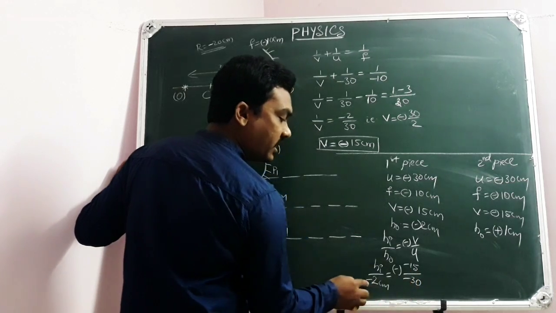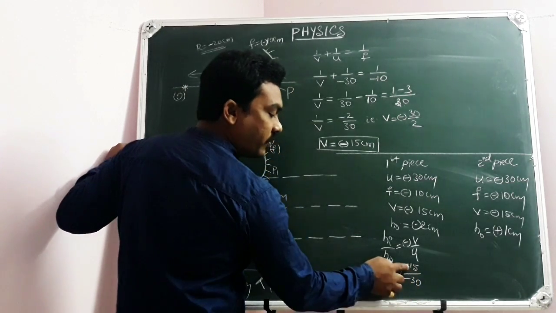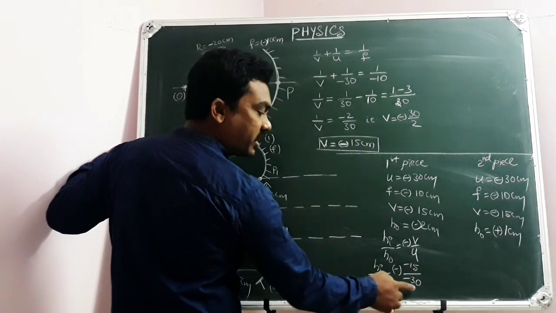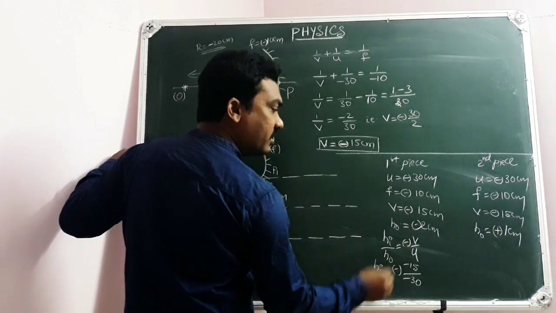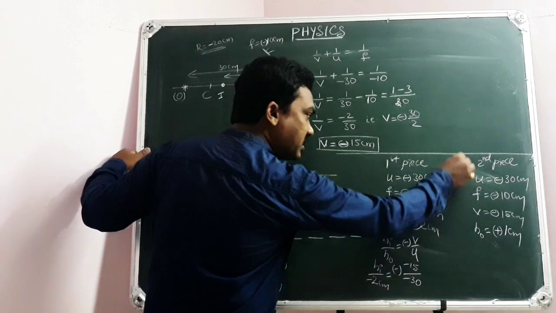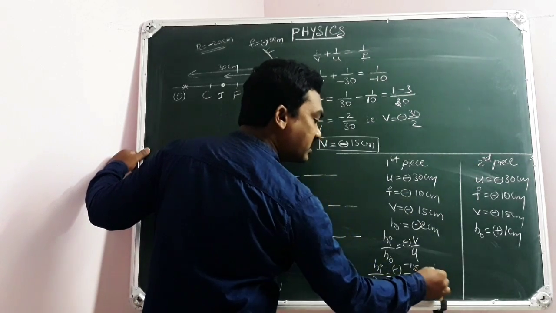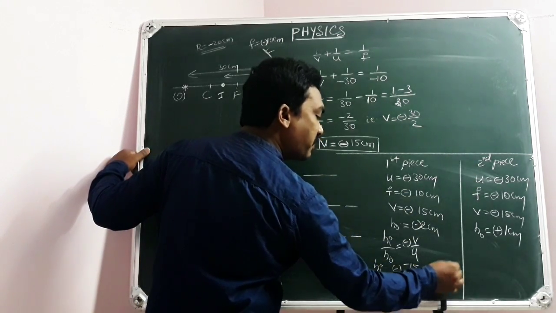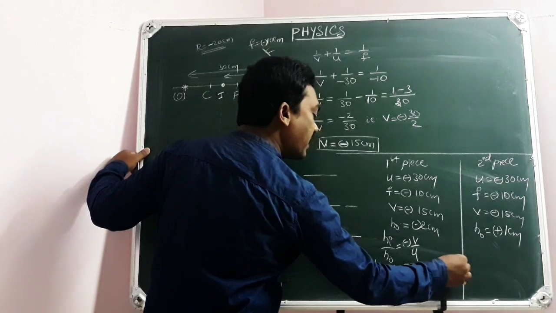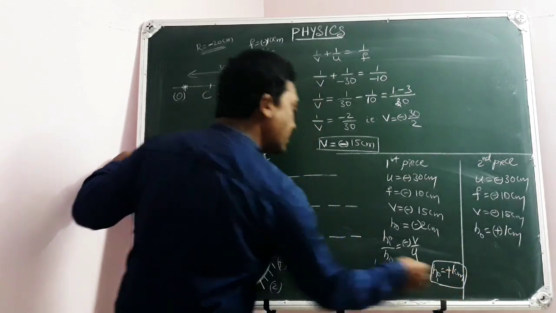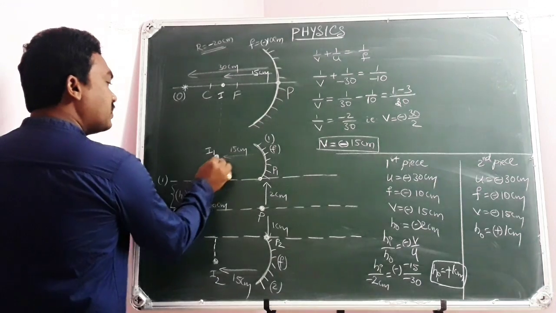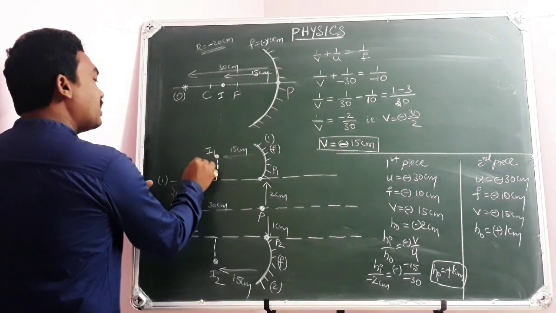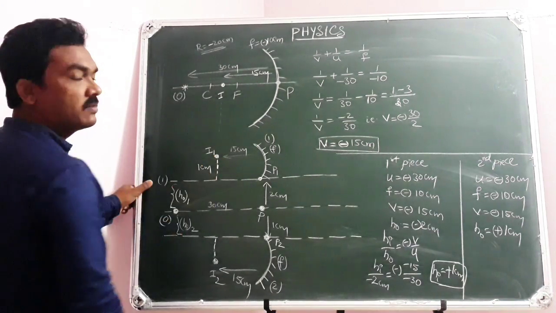Now these two minuses cancel, and here the minus cancels. Here 15, 30, 2 times, the 2 gets cancelled, finally you will have 1. Means your size of image in the first piece is 1 centimeter. That is +1, because the image is above the principal axis, that's why it is 1 centimeter. So the size of image will be 1 centimeter above the principal axis.